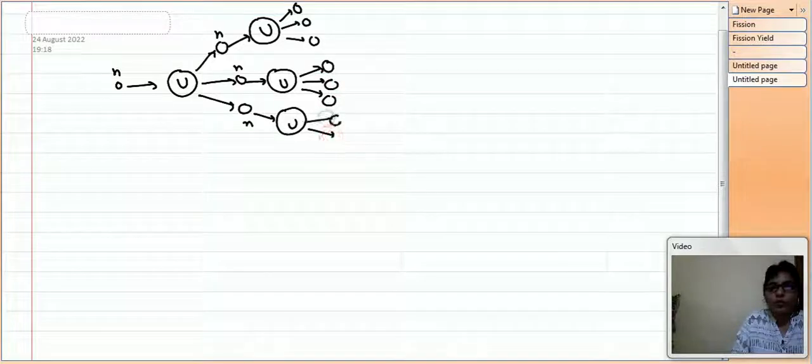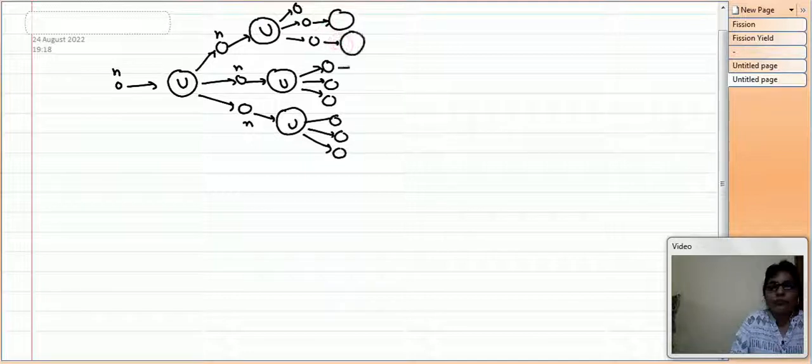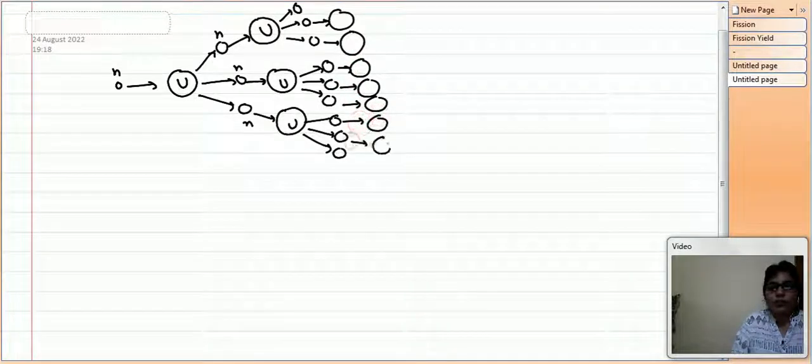Here also there is emission of three neutrons. So these three neutrons will again be absorbed by the uranium, and this process will be continued. So a very large amount of energy is released in this process.